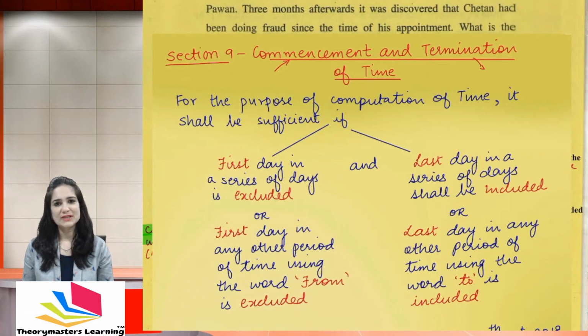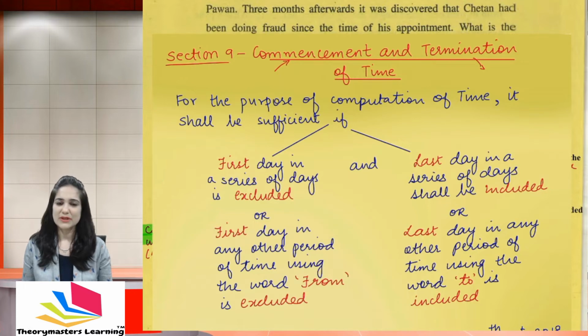Now section 9 talks about commencement and termination of time. Many times it happens that you need to calculate the due date. Like, for example, if you're studying the Negotiable Instruments Act and you're expected to calculate the maturity date. Sometimes you may be given the number of days or months from which you need to calculate the maturity date. You need to decide whether 21 days of clear notice has been given for the meeting or not.